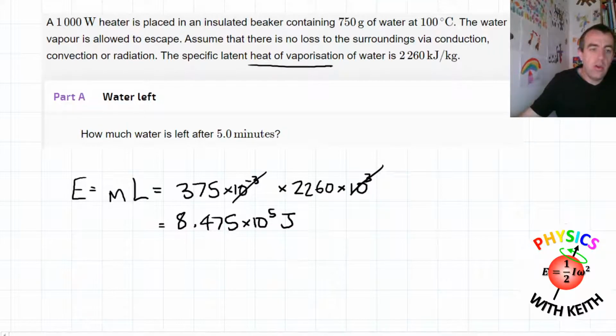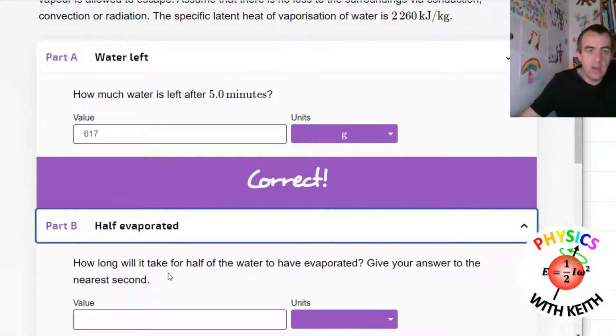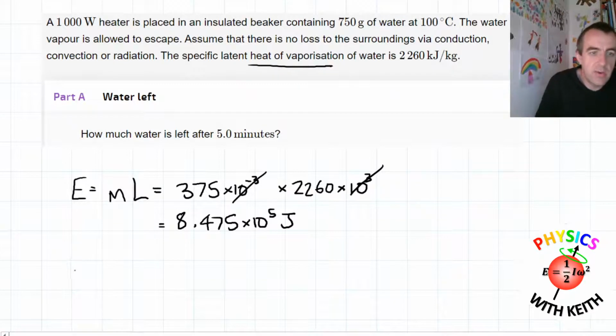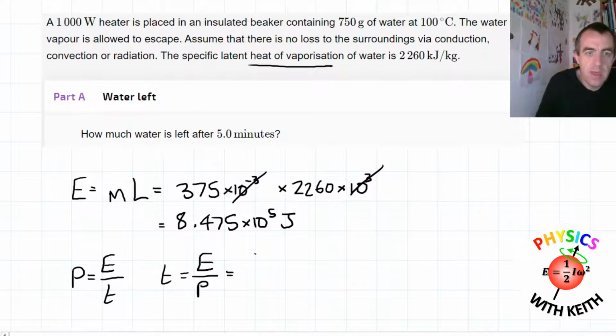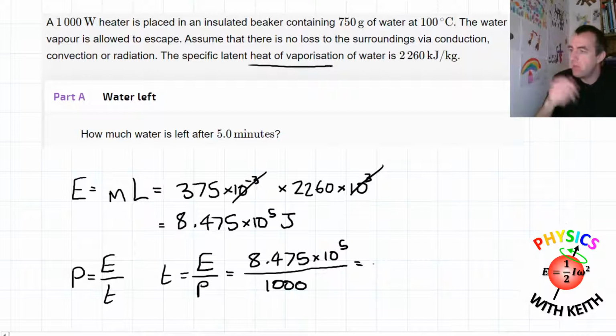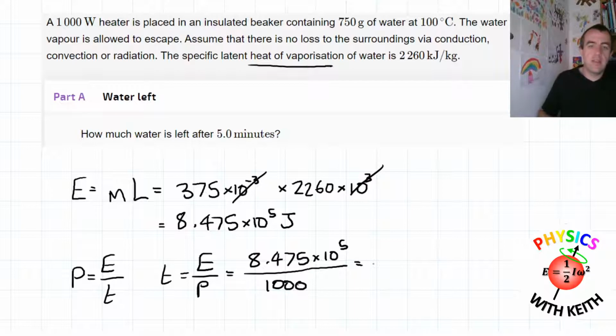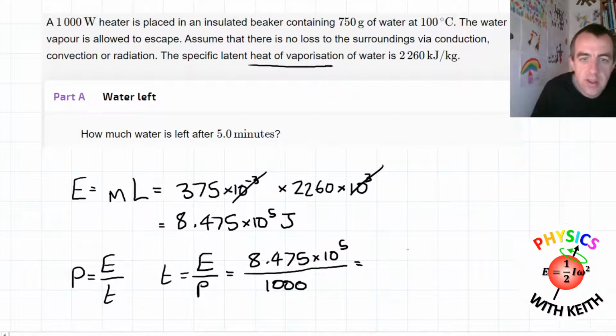And the question is how long it will take for half of the water to have evaporated. So now we need something to do with time. We know that power is energy that's transferred, which we've now calculated, divided by time. And so the time it will take will be the energy transferred divided by the power, which is 8.475 times 10 to the 5 divided by the power of the heater, which is 1000 watts. And that'll give us the time in seconds. So we don't really need a calculator for that.